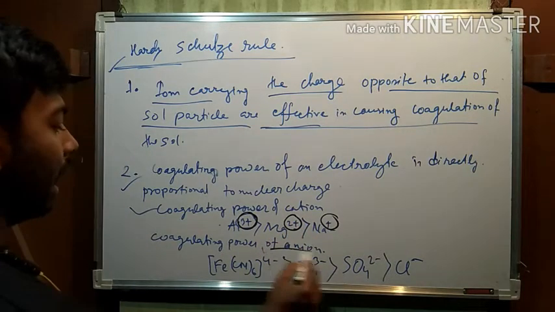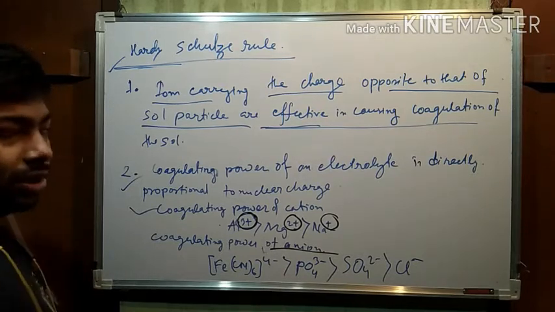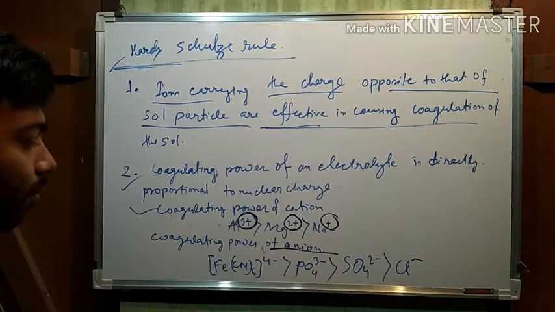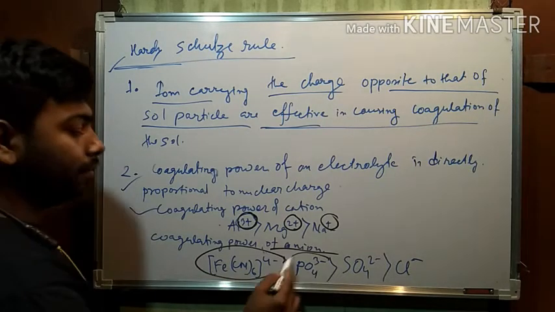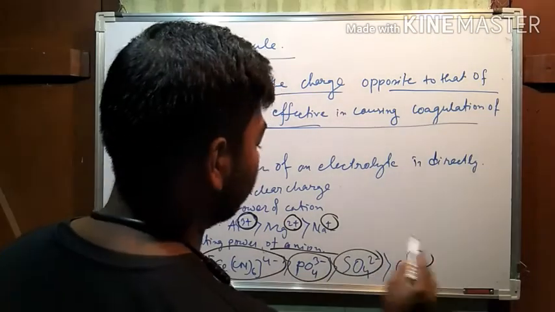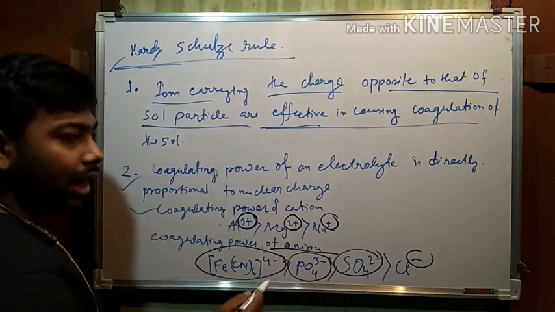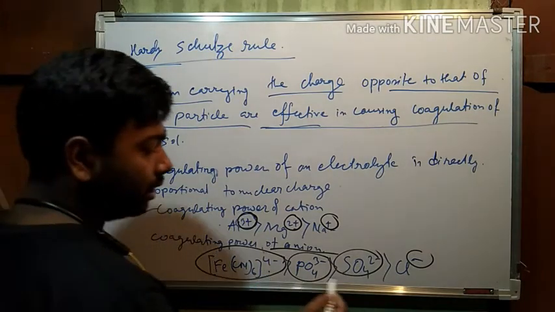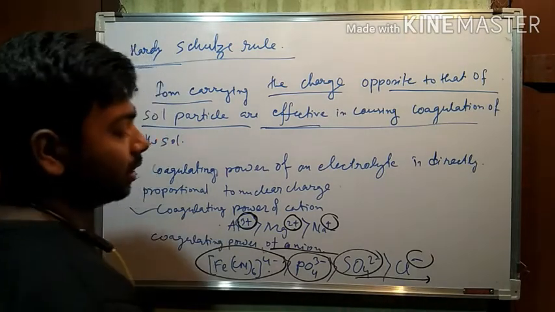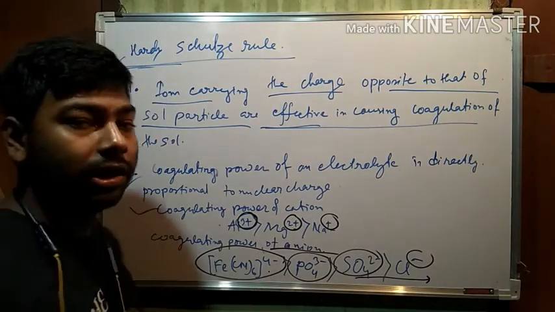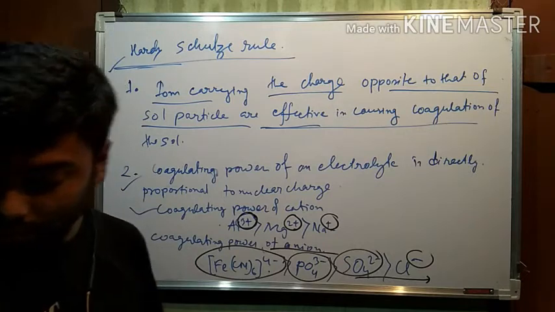Now similarly for the anion also, the larger the charge, the larger the coagulating power. Here it is minus 4. Here it is minus 3. Here it is minus 2. Here it is minus 1. See, the number of negative charges is decreasing in this way. That's why their coagulating power also decreases from 4 negative to single negative. Okay.